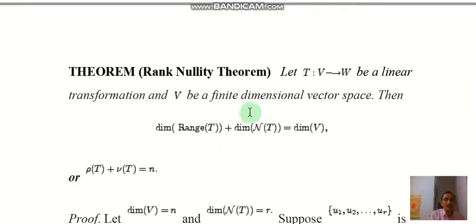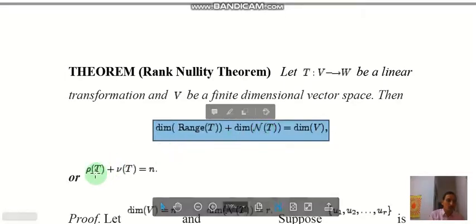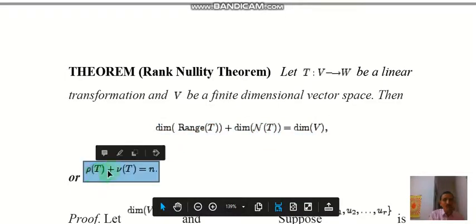The statement is: let T from V to W be a linear transformation and V be a finite dimensional vector space, then dimension of the range of T plus dimension of the null space of T equals dimension of V, that is rho T plus nu T equals n.